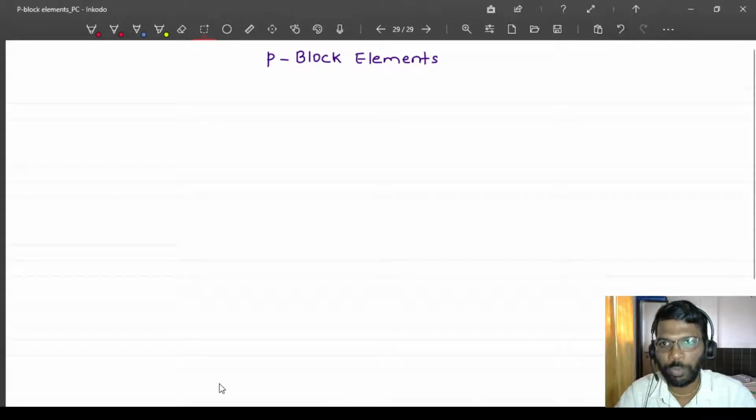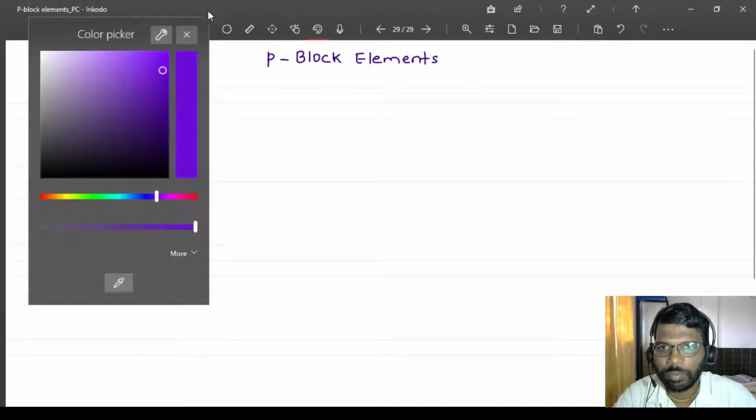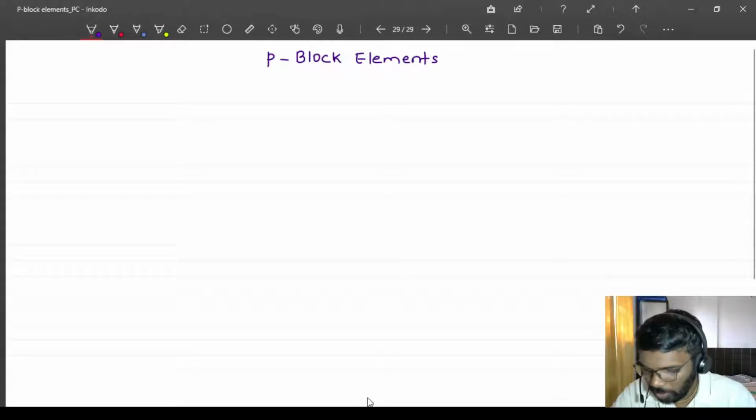Here I will be doing the fourth property with respect to the boiling point and the melting point.